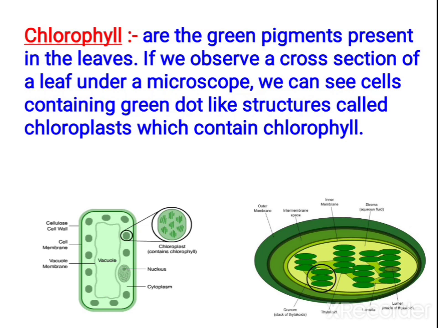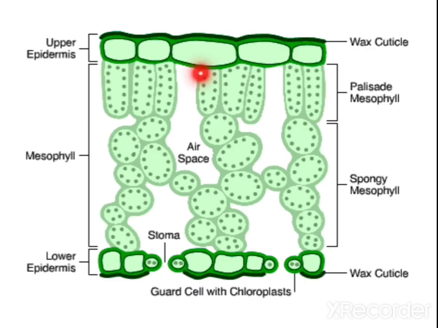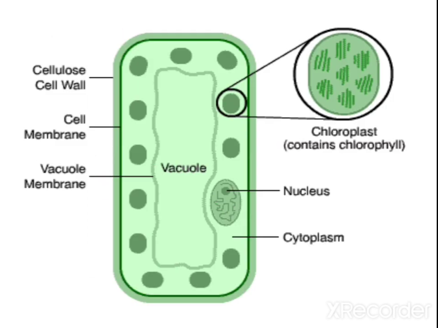When you observe the cross section of a leaf under a microscope, we can see the cells containing green dot-like structures, which you call chloroplasts, and they contain chlorophyll. This is the chloroplast. This is the cross section of a leaf. Can you see the mesophyll cells? They have dot-like structures. The palisade mesophyll and the spongy mesophyll show the presence of chloroplasts.